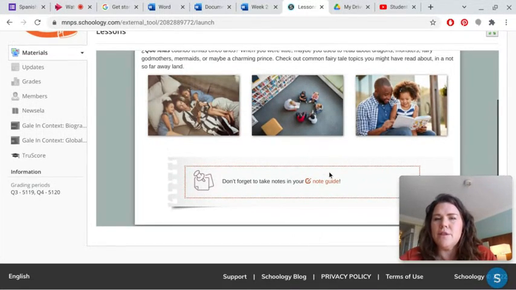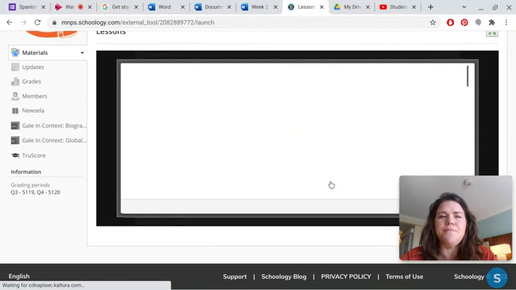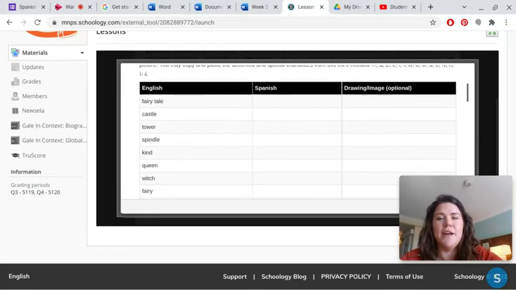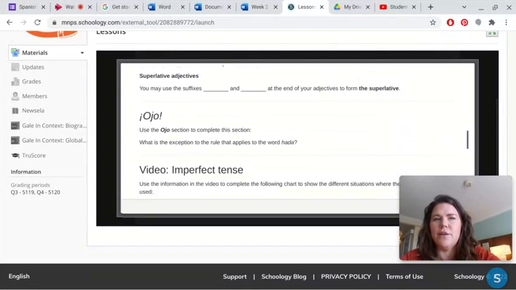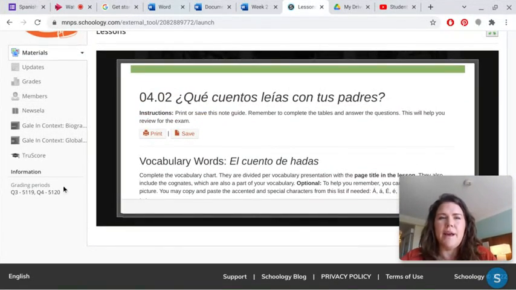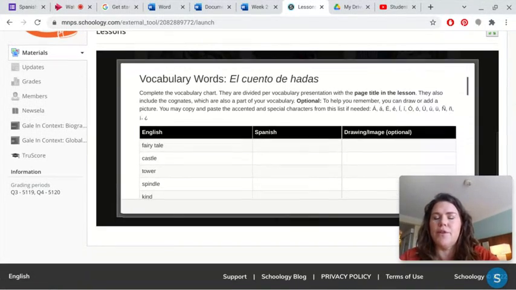So the biggest thing here on this first page is just kind of introducing you to the content, as well as getting you to get this note guide. This note guide is really important. It's really helpful for taking notes. You'll have lots of opportunities and reminders throughout the lesson to download it and print it. So this is your chance at the very beginning of the lesson to get that. You can print it, you can save it and edit it in a PDF editor if you want to, or you can print it at home. If you want it printed at the school and you're having trouble getting it printed at school, let me know and I'll try to work on that for you and figure out a way to get that done for you.